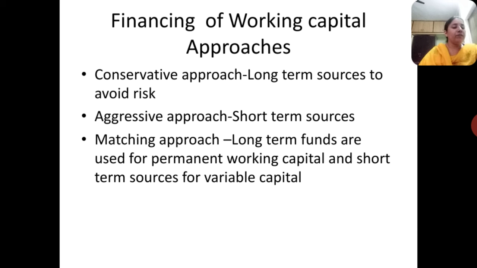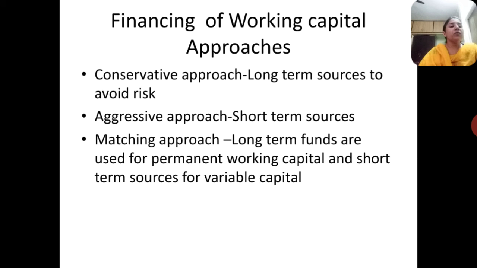But here there are three approaches. The conservative approach says that long-term sources, meaning fixed capital, can be used by the company as working capital to avoid the risk.